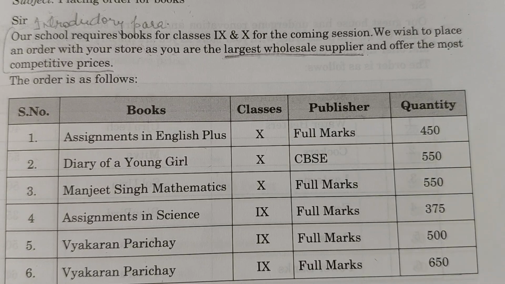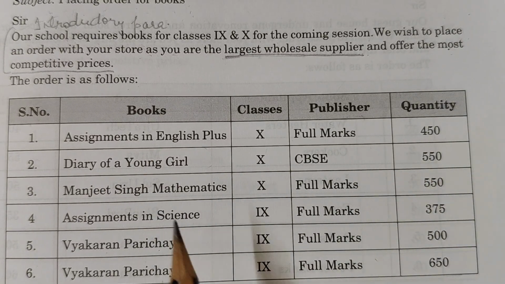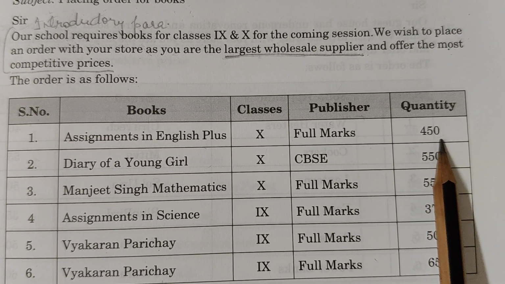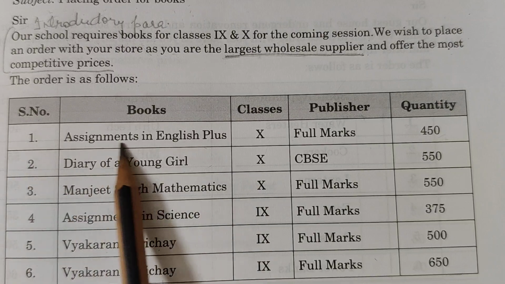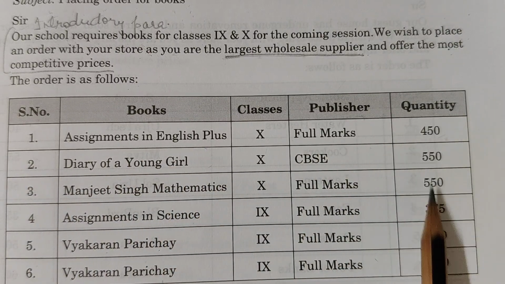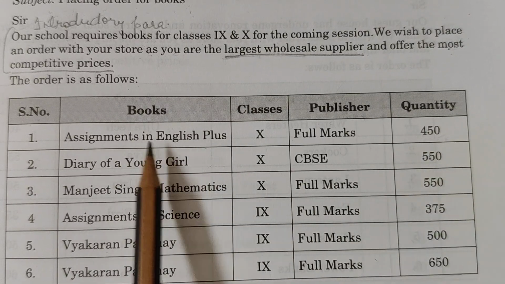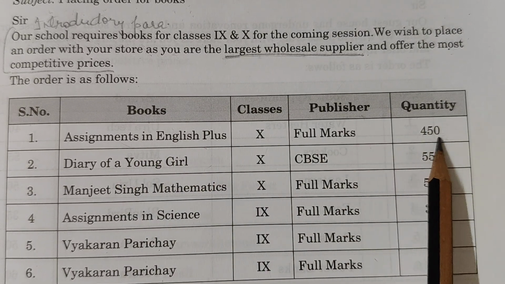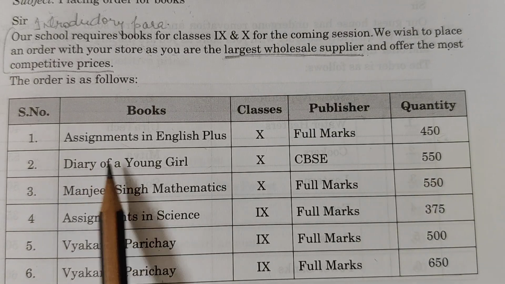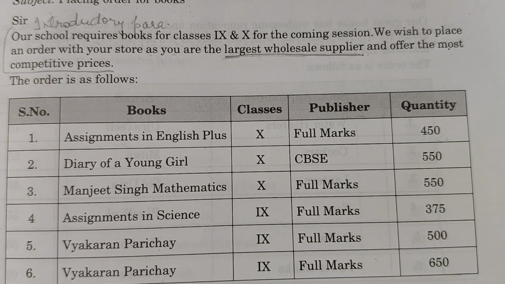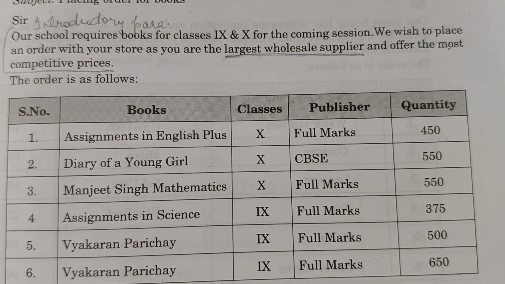And it is a very important thing, what quantity do you want for a particular book. So you have to mention, as a librarian you are writing this letter, how many books you will be wanting for a particular category. Okay, so here it is written that assignment in English plus requirement is 450 books, diary of a young girl 550 books, Manjeet Singh mathematics 550 books, and so on. So these are the 5 columns which you also have to mention as per the question.